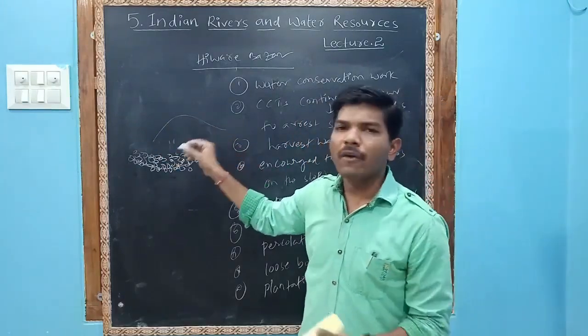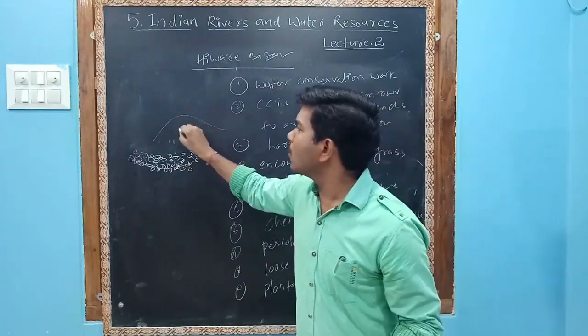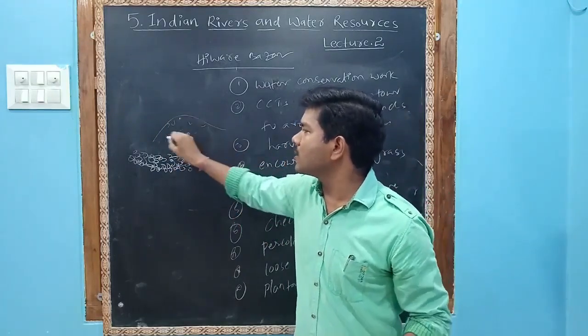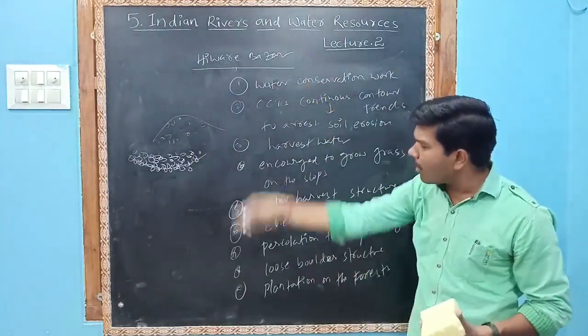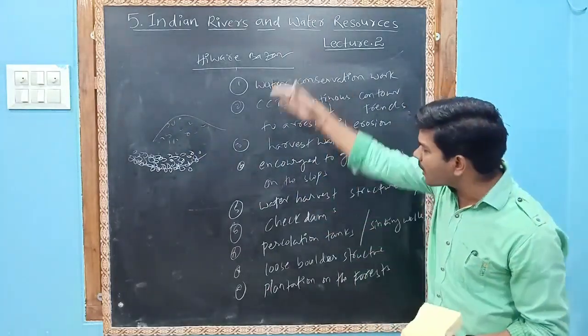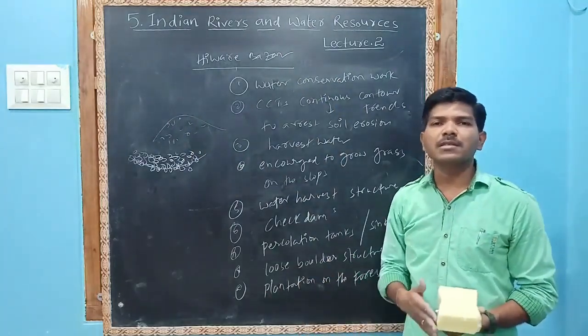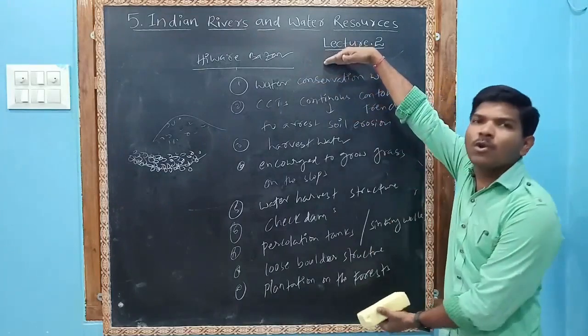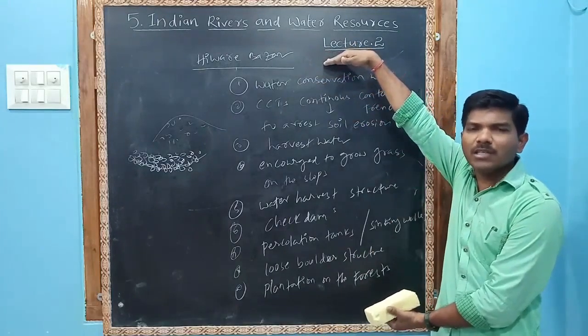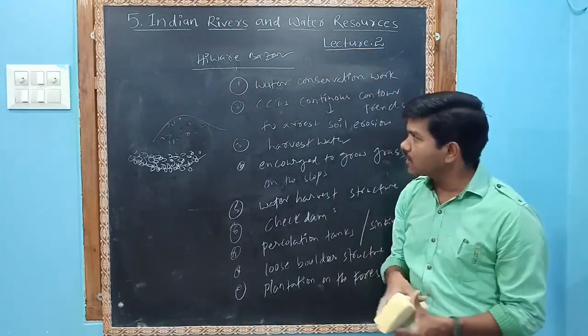But now, after a few years, it slowly became a jungle. It became a forest. Due to all these conservation methods, these are called watershed projects. They may ask in the examination, what is a watershed? So all of these come under watershed projects.